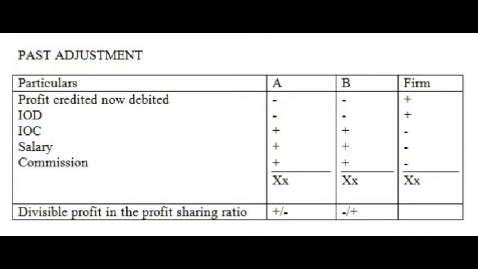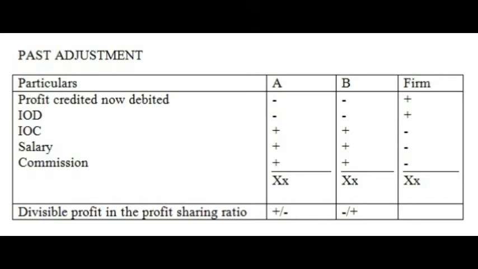If interest on drawings is omitted, calculate the interest on drawings and debit that to partners and credit to the firm. Minus sign shows debit and plus sign is for credit. IOC, if not credited to partners, calculate and credit to both the partners and debit it to the firm.